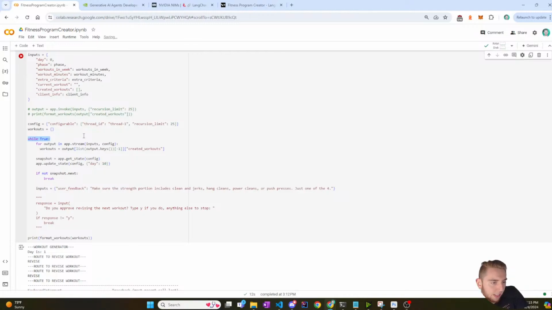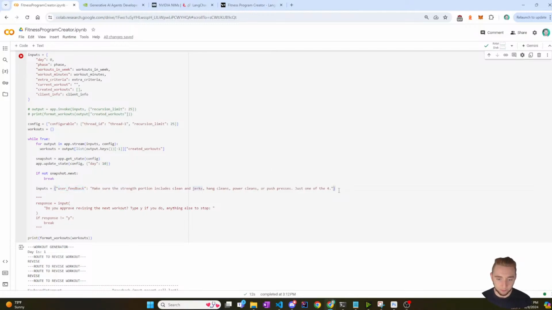So I'll have a use effect that'll basically wait for the user to update some state that's like go on to the next execution. And so then it would run the streaming once, wait for that, and then it would get the new inputs based on what the user changed before they said continue, and then pass that in as the new inputs. And so there's not going to be some sort of waiting for a response like type Y to continue. So I'm going to comment that out for now just to make it more like what it'll actually be when I have this in the front end.